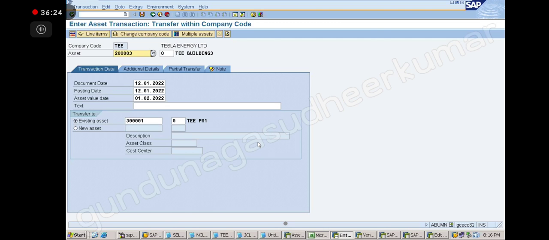So no, 3 lakh 1 is new asset. Let me complete, then your doubt will be cleared. See, if you have already created the master record, then you will give the number here. If you have not created the master record, from here also you can create the new master record. That is the only difference. Oh, okay. So both are transferring to the new asset only. But if you have already created the master record for it, then you will select it from here. That is the only difference. You understand? So from here also you can create the master record. Okay? Okay, sir. Thank you, sir.